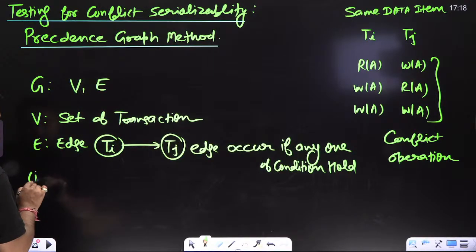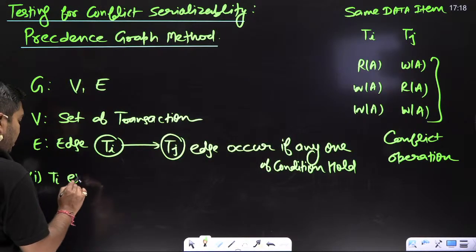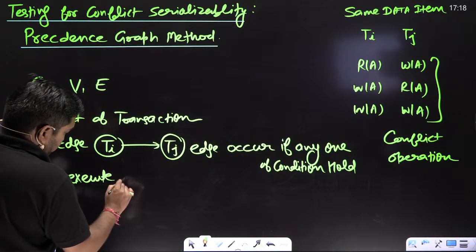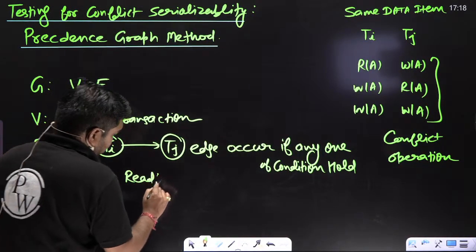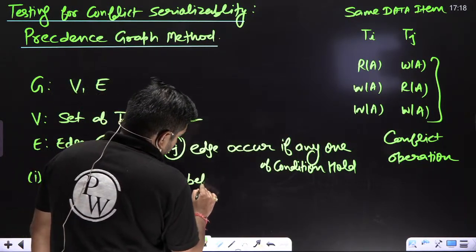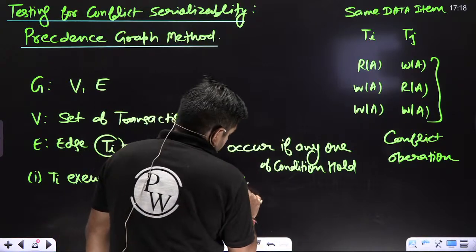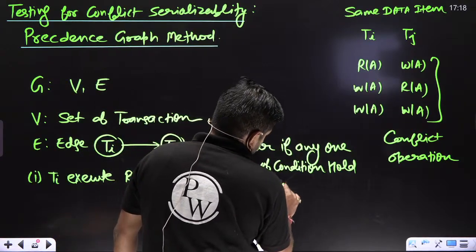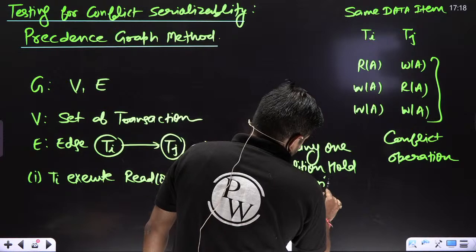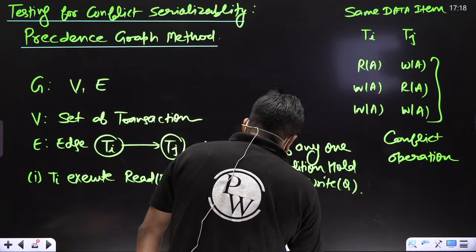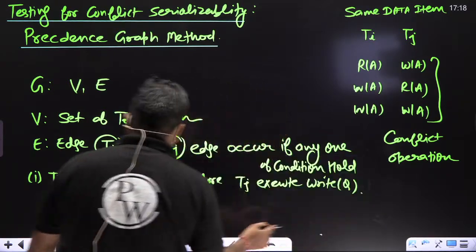What is condition number 1? Ti executes read Q before Tj executes write Q. Any conflict operation, my dear, conflict operation.